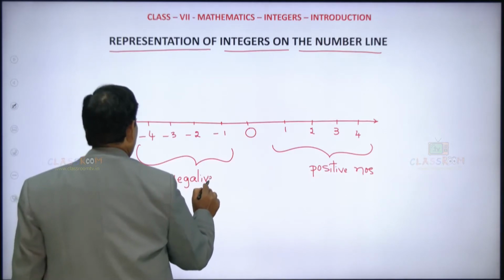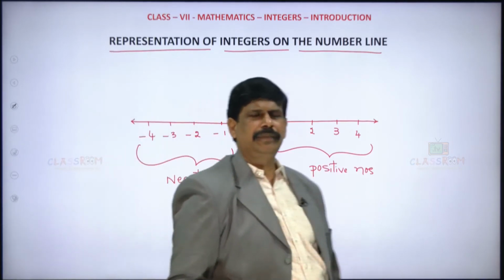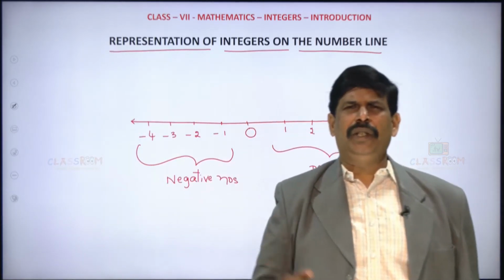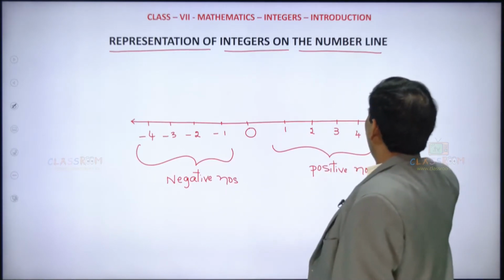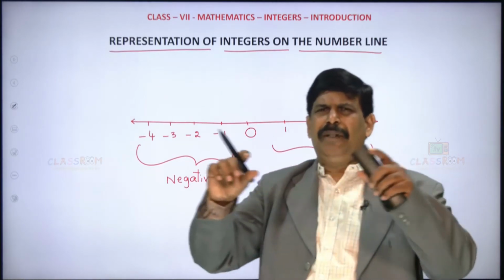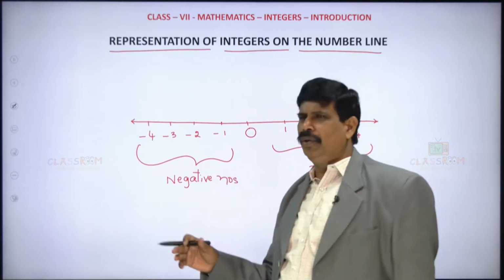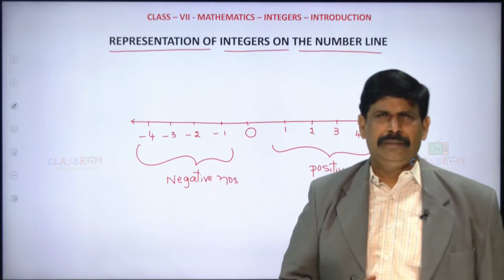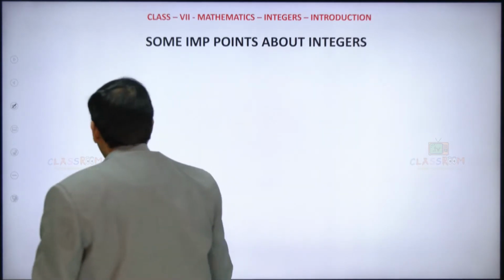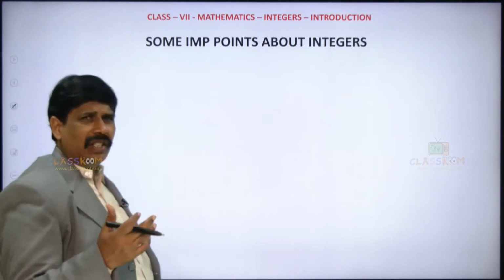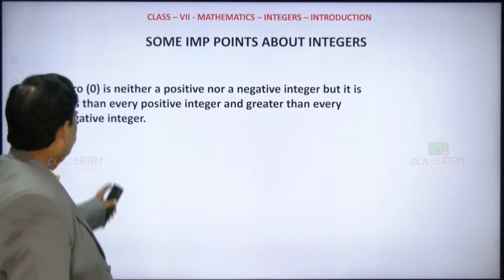Remember here, 0 is neither positive nor negative. Clear? On the right side of 0, the positive numbers are placed. If we need more numbers, it can be extended. Both arrows indicate that it can be extended. And on the left side of 0, we use the negative numbers. Is it clear? Now, there are some important points about integers you should understand. So what are those important points?